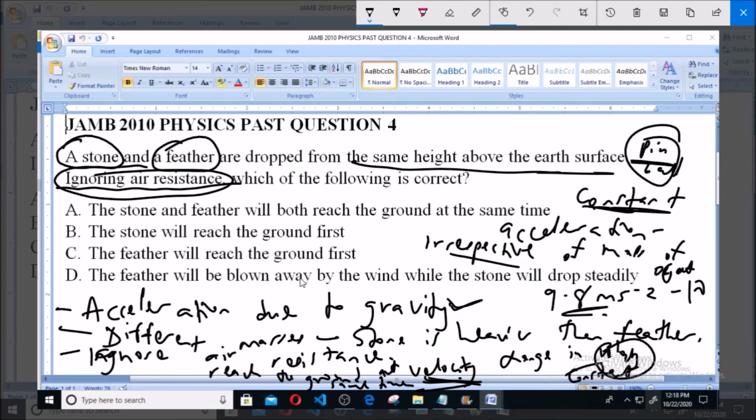Now remember, we said this happens irrespective of the mass of the object. Having established that they will reach the ground at the same time, that is what is seen here in option A. The stone and the feather will both reach the ground at the same time. So option A is the correct answer to this question.